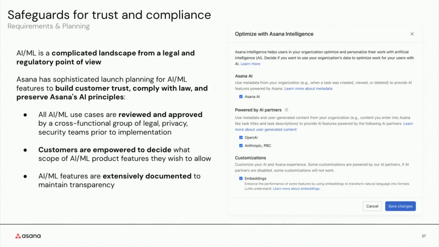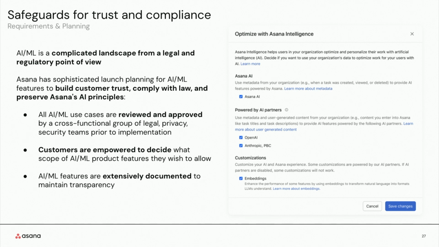Now, Asana takes customer trust and compliance very seriously. And every AI and ML use case goes through a review and approval process with stakeholders from legal, privacy, and security teams before implementation. Our in-house models are trained only with metadata. And so these are what comes from connectivity within the work graph and telemetry from logs. No user work content, things that were actually input as text by the user, is used for training these models.